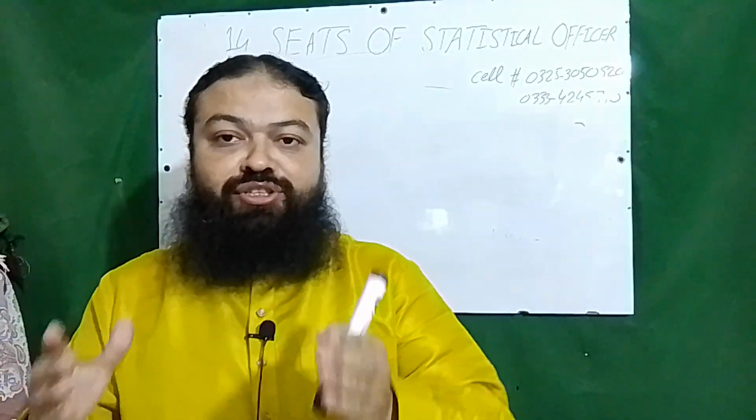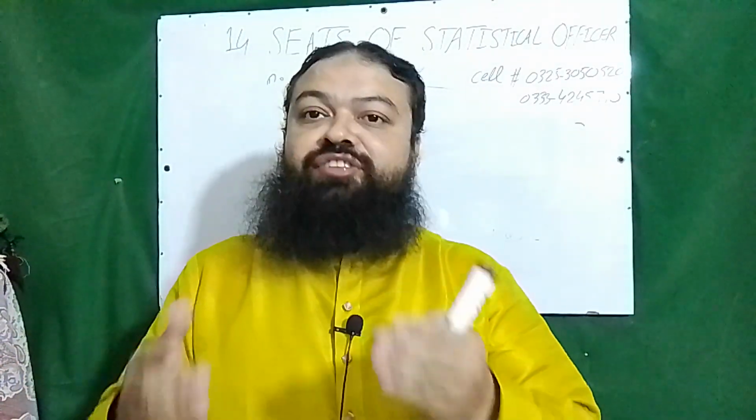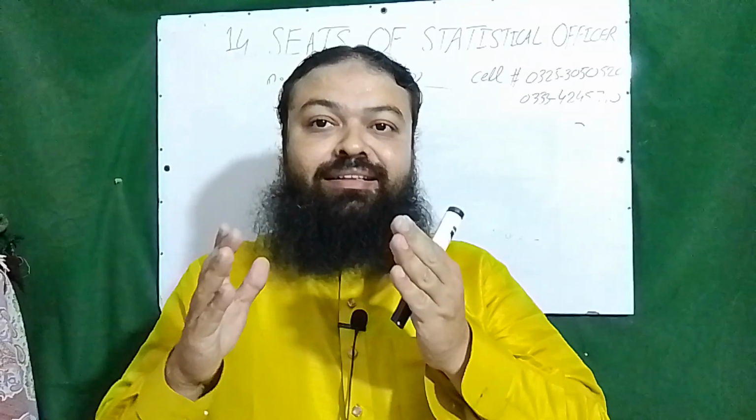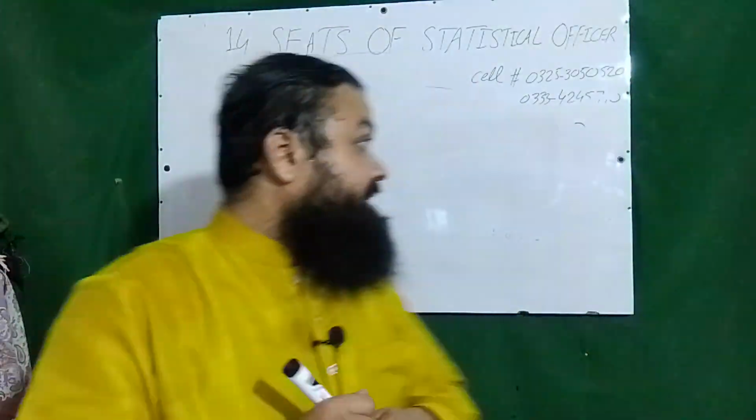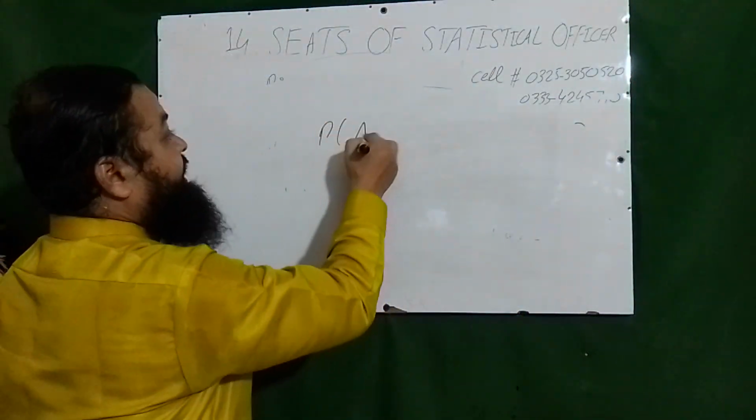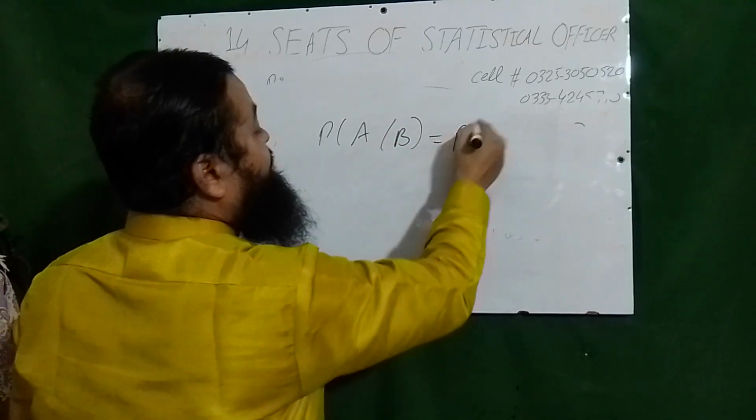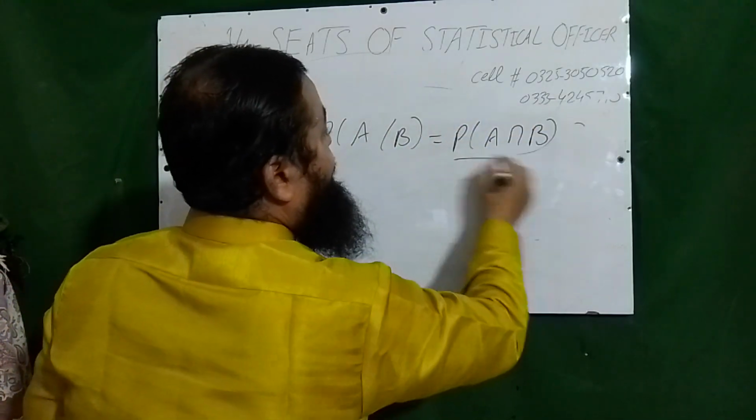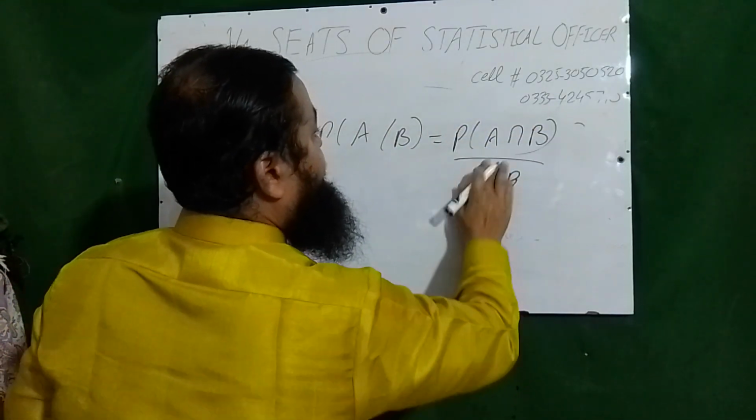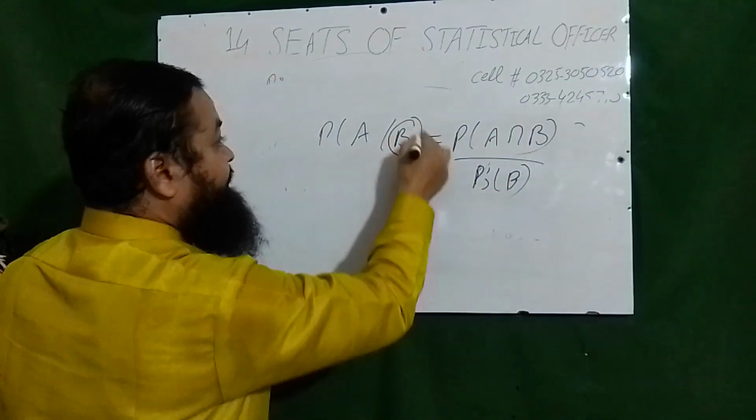After the classical approach, we have the axiomatic approach, which was introduced by Kolmogorov, and then the relative frequency approach. And conditional probability is very important. Probability of A given B will be equal to probability of A intersection B over probability of B. The given event will be in the denominator.